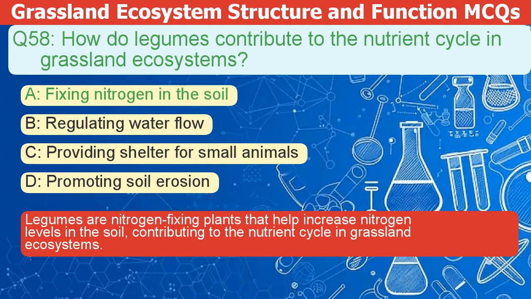Legumes are nitrogen-fixing plants that help increase nitrogen levels in the soil, contributing to the nutrient cycle in grassland ecosystems.